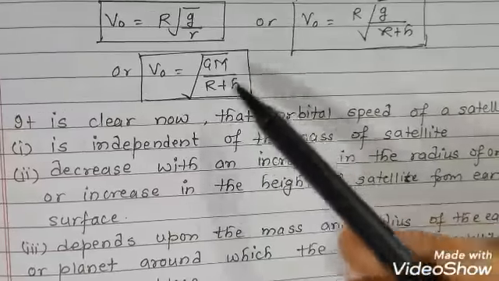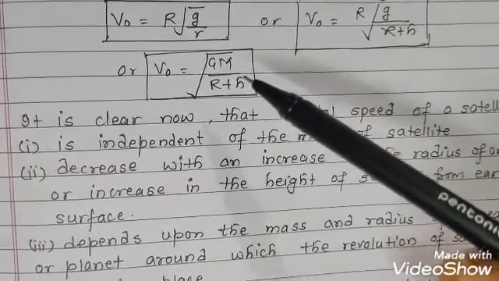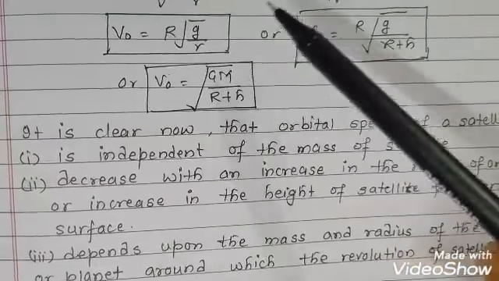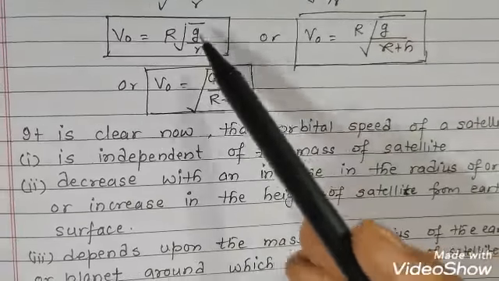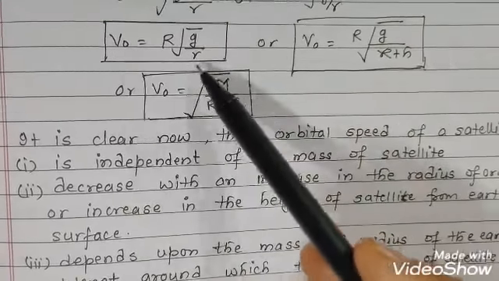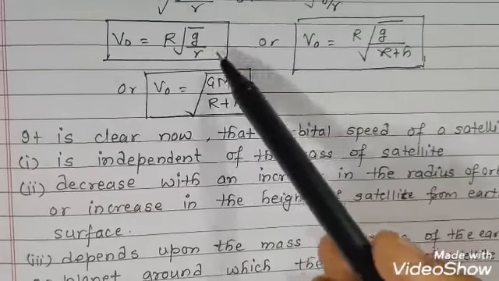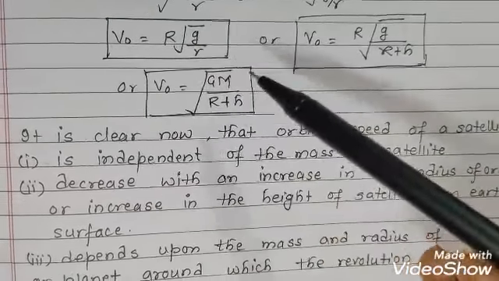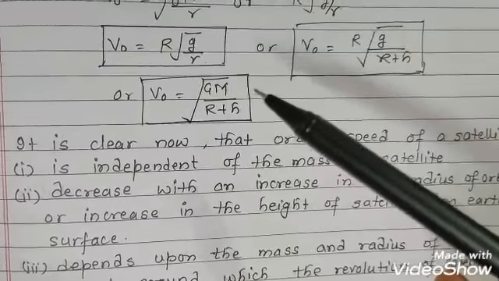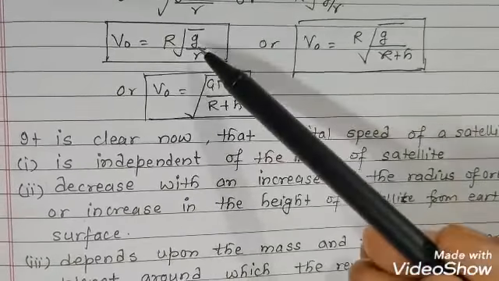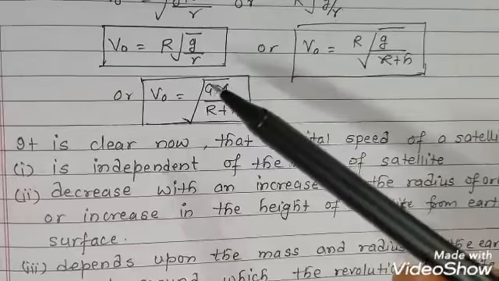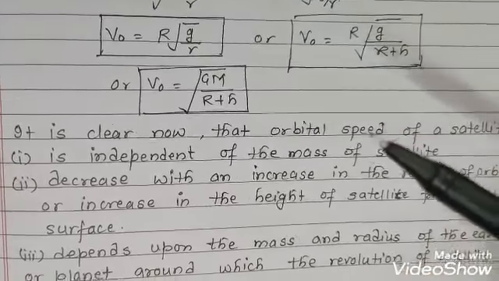And the orbital velocity decreases with an increase in the radius of the orbit, because you can see that v_o is inversely proportional to root r. So as the radius of the orbit increases, the orbital velocity will decrease. So it depends on the height of the satellite from Earth's surface.